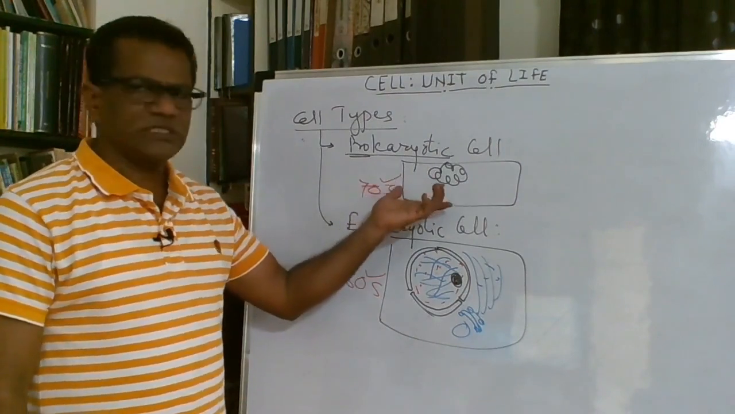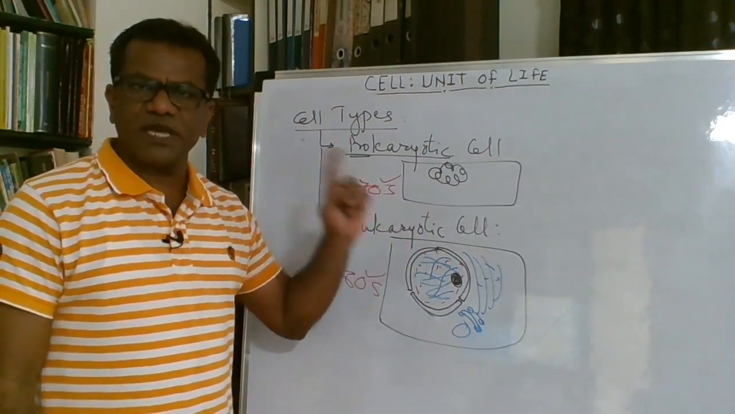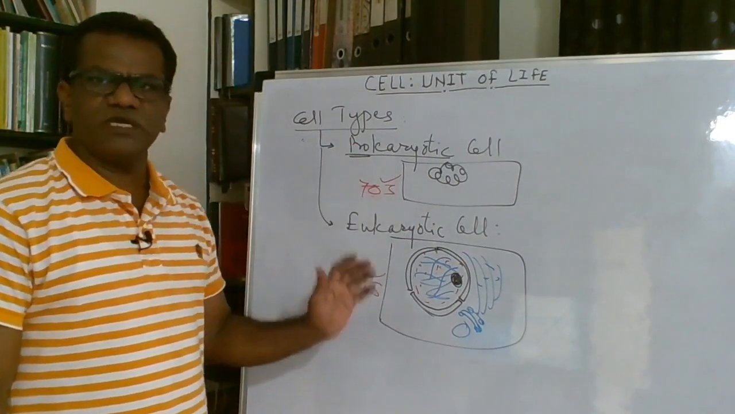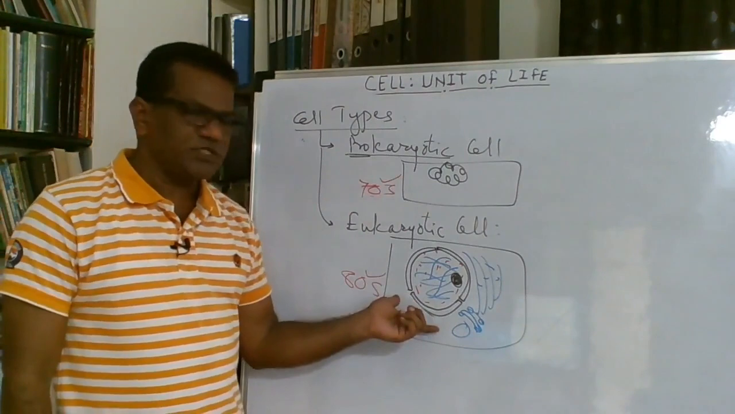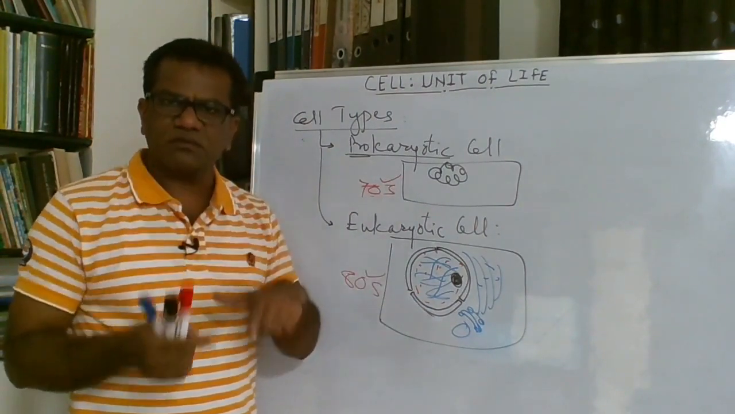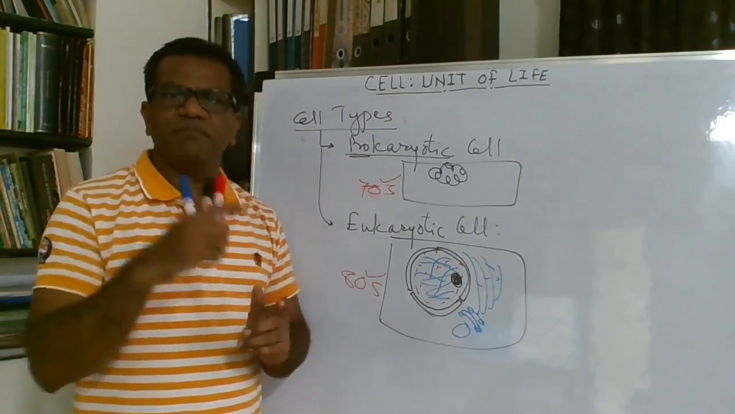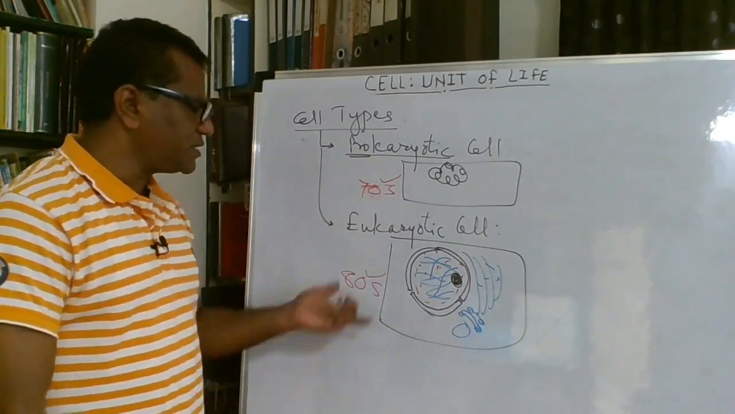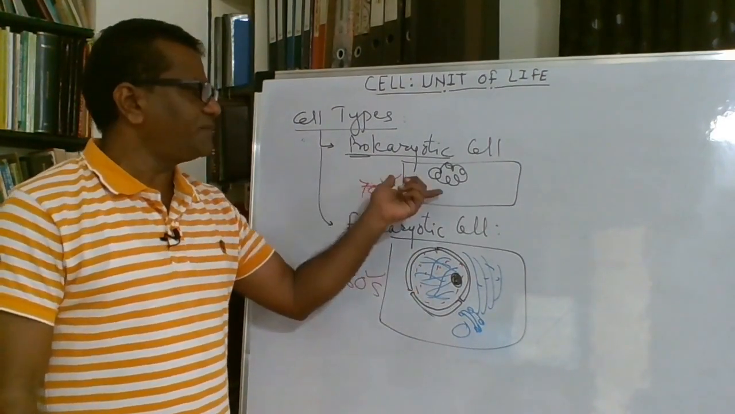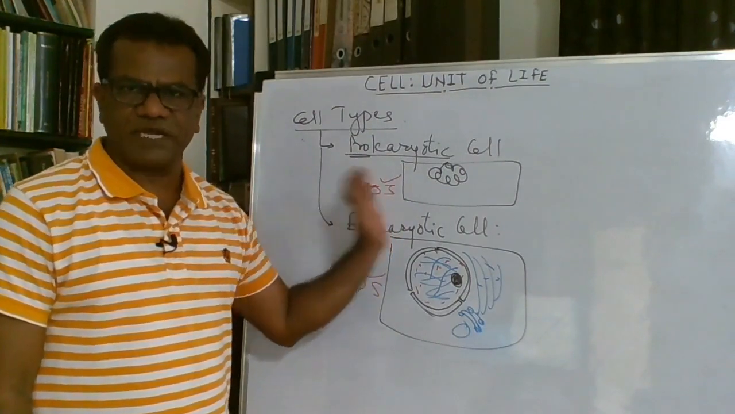Many bacteria have flagella, but their flagella is not the 9+2 type. 9+2 is a special type of flagella present in eukaryotes, where two central fibrils are present and 9 peripheral fibrils are present. So 9+2 flagella is present in eukaryotic cells, and in prokaryotic cells the flagella is not of 9+2 type.